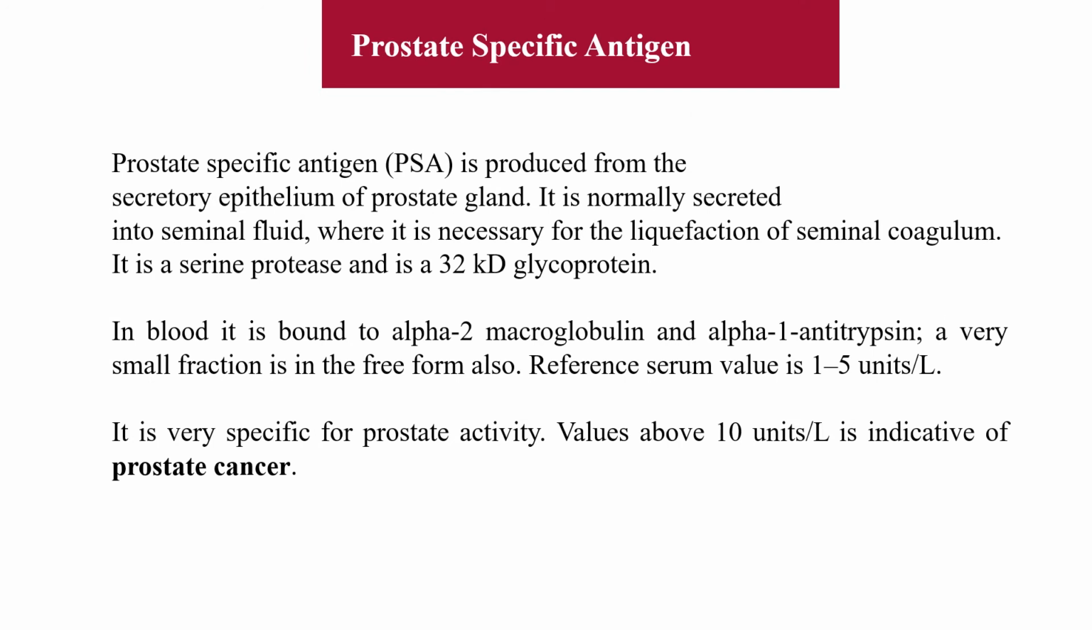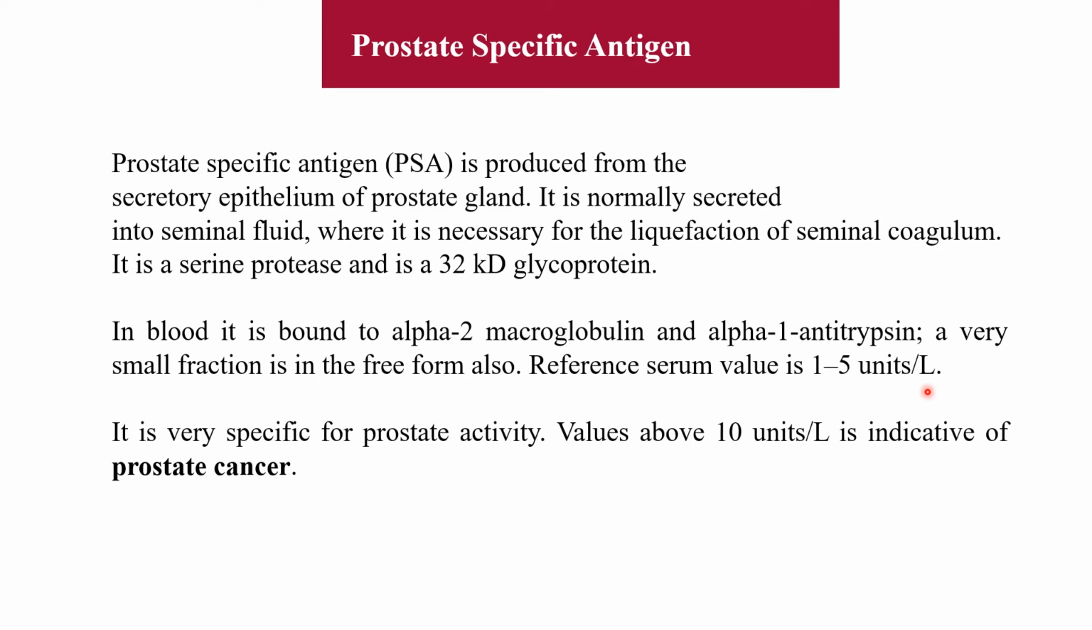The other marker for prostate cancer is prostate specific antigen. It is produced from the secretory epithelium of the prostate gland. It is normally secreted into seminal fluid where it is necessary for the liquefaction of seminal coagulum. It is a serine protease and it is a glycoprotein. In blood, it is bound with alpha 2 macroglobulin and alpha 1 antitrypsin. A very small fraction is in the free form also, and normal level is 1 to 5 units